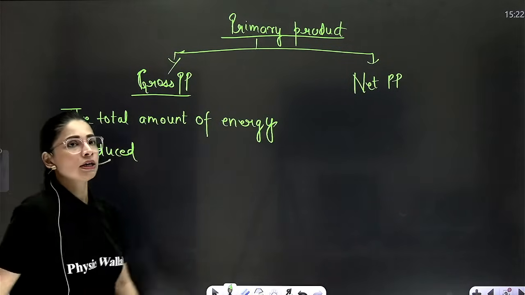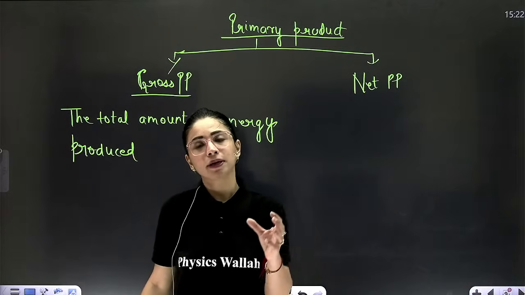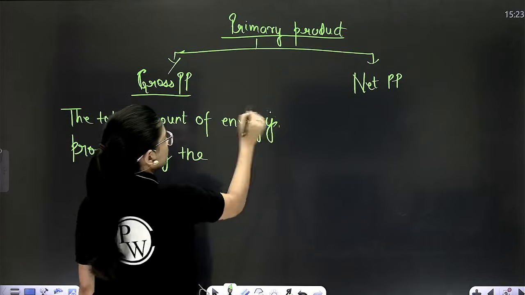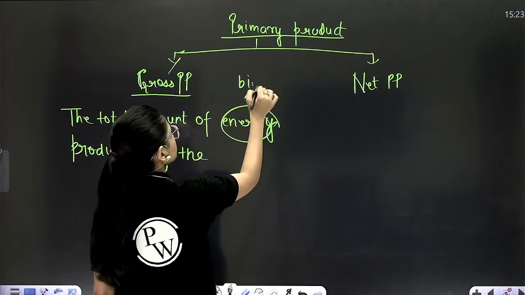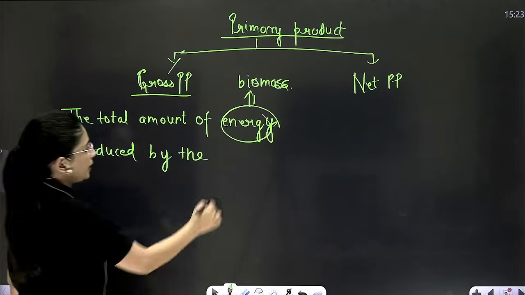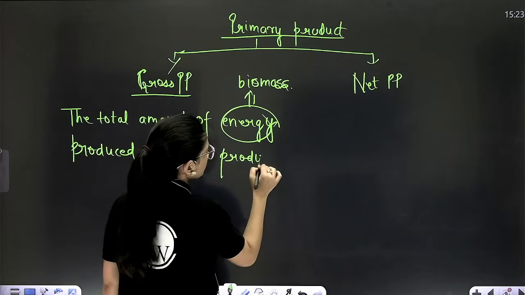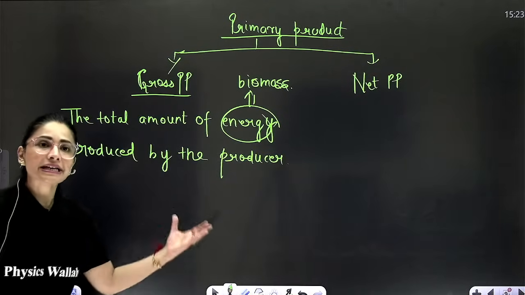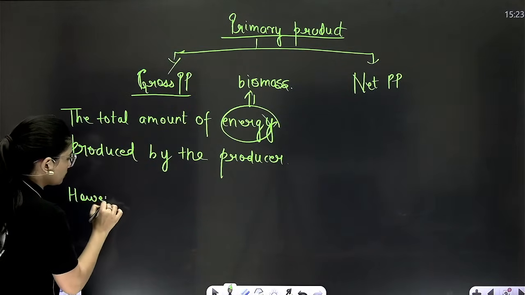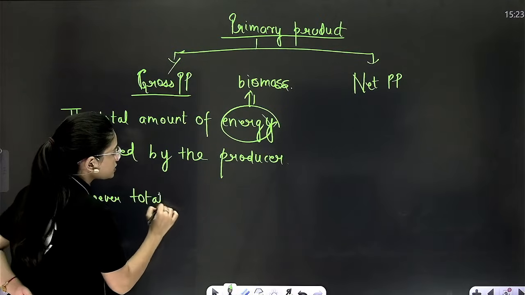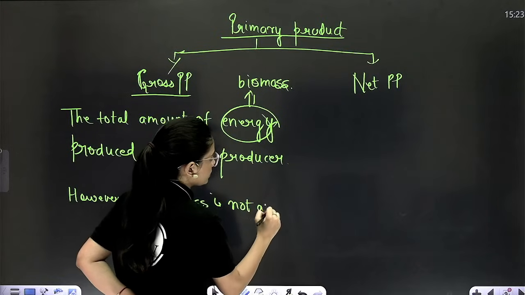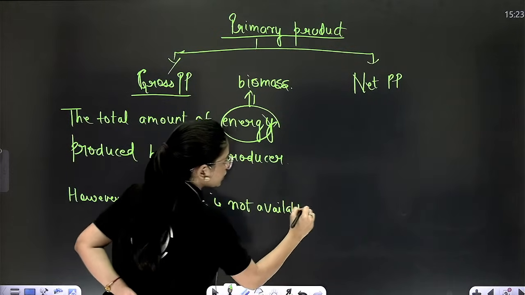It is simply the total amount of energy produced in the producer. Energy means biomass. The total amount of biomass produced by the producer is known as gross. However, total gross is not available for the consumer.